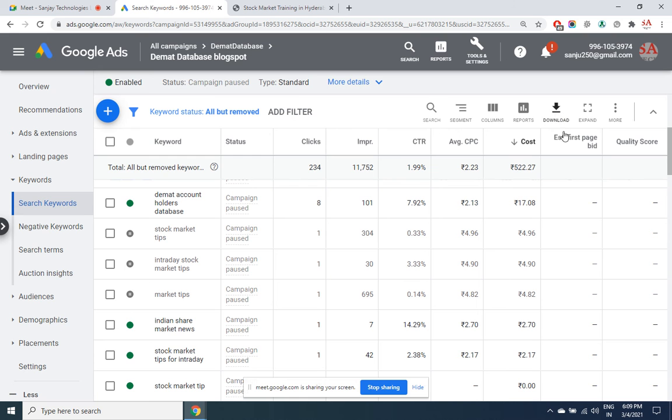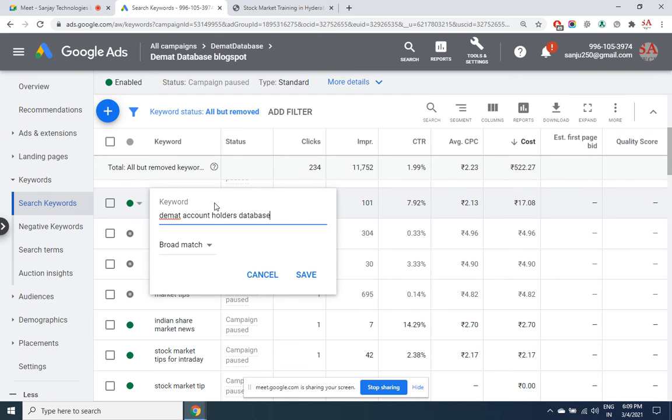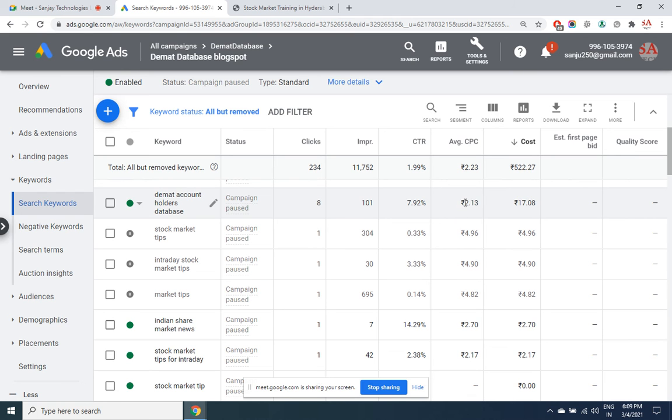While the ads are running, you will also get to know what price you need to set. Individually, for any keyword, you can pay a different price. Click on edit. This is a keyword. I have selected automated bidding here, but if you select manual bidding, you just double click here and you will be able to edit the price. We'll see that for some other campaign.